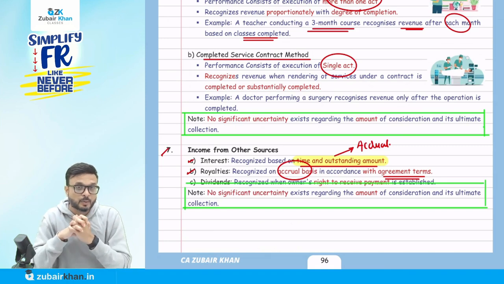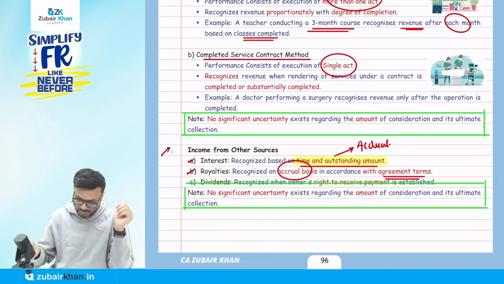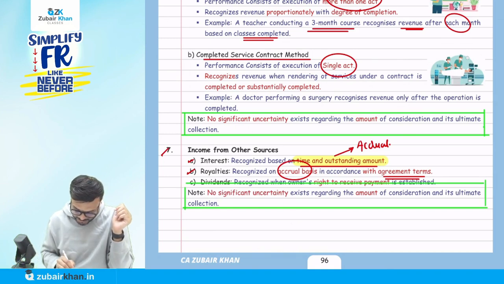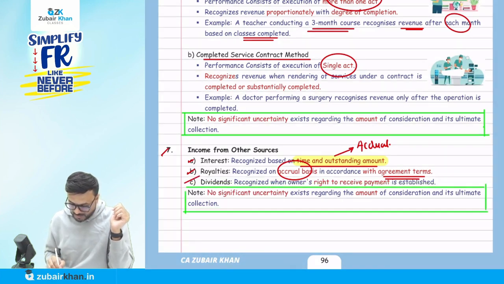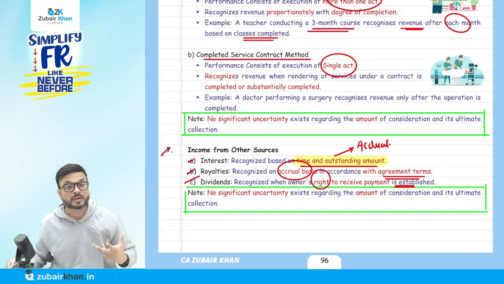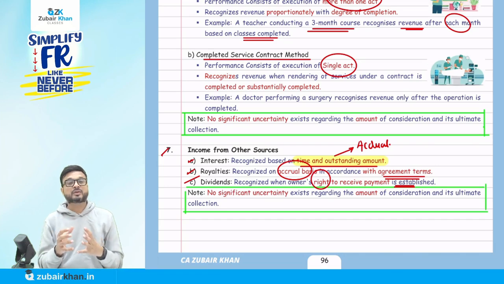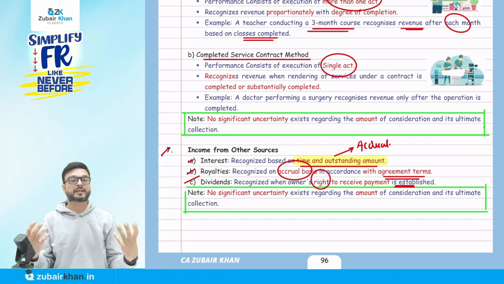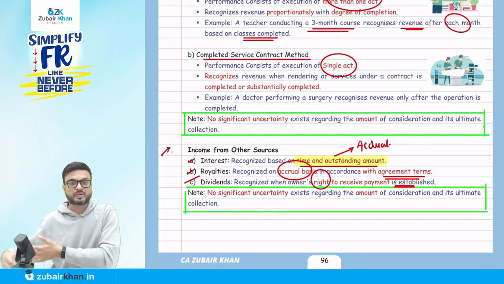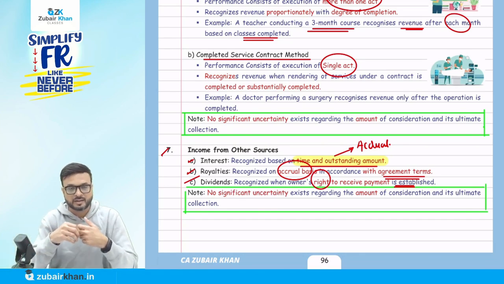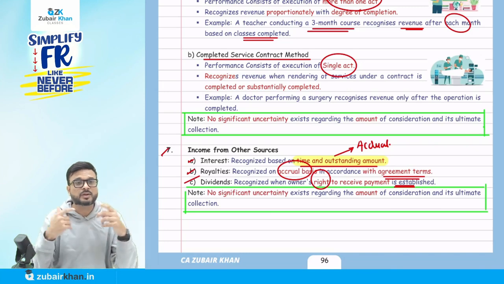Now I'm coming to point C. They say dividend. What do they say in this? Recognize when the owner's right to receive payment is established. What is the owner's right to receive? It means when the dividend is declared by the company. Once declared, the shareholder has the right to receive the dividend. So once they declare the dividend, we can recognize the revenue in the books of account. Obviously, we have not received the amount till now.